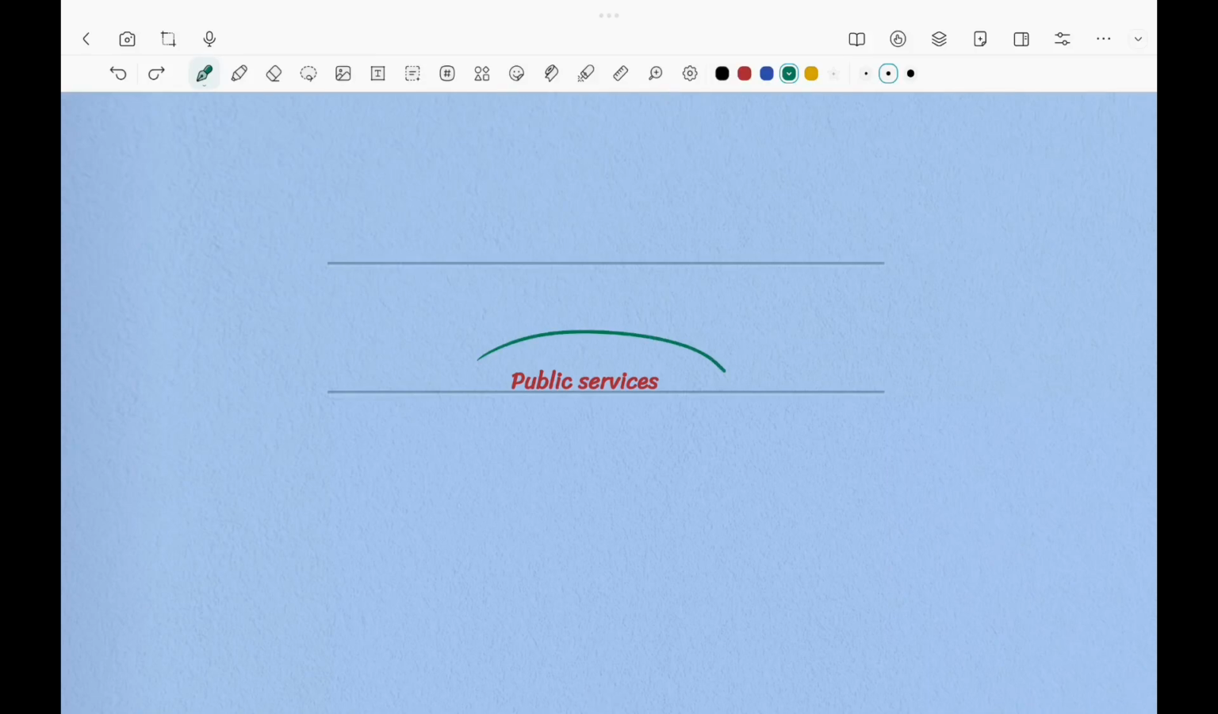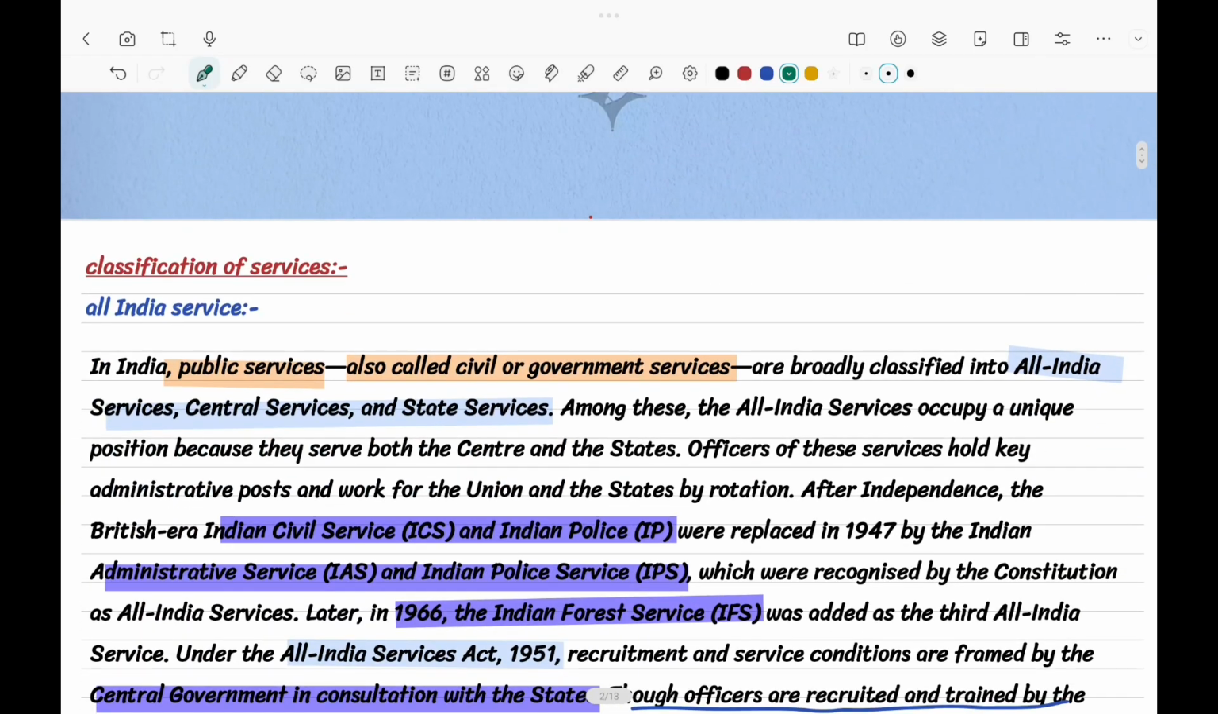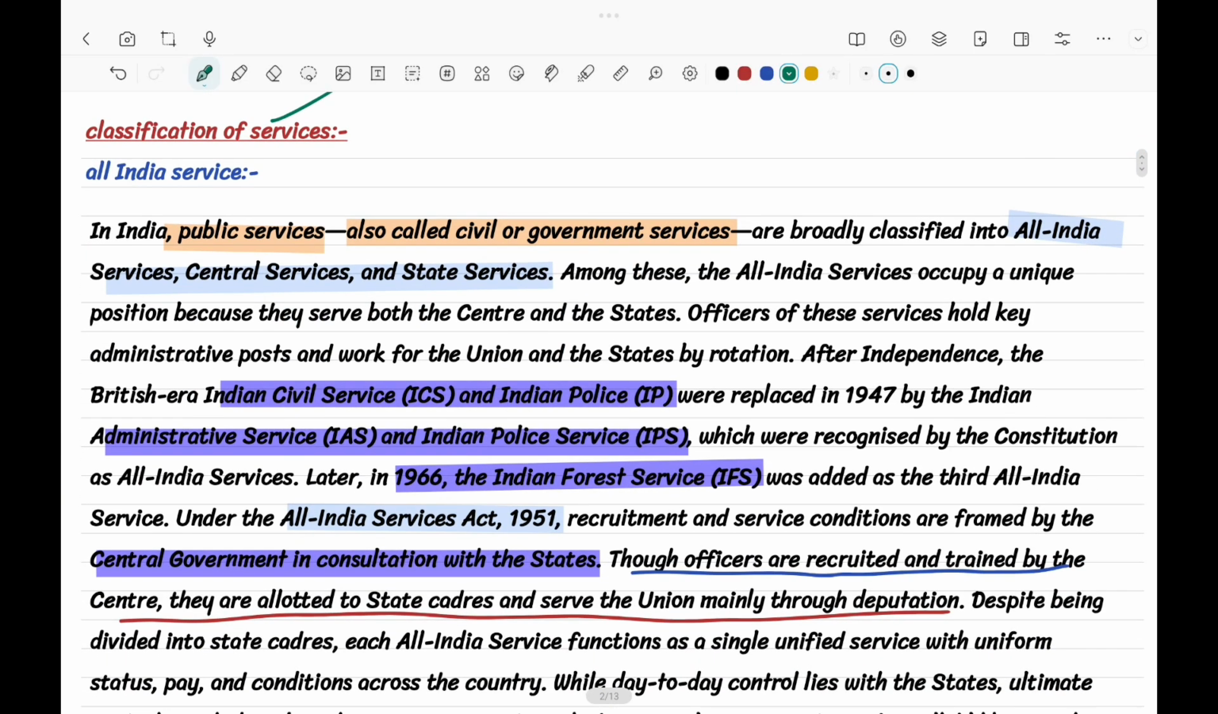Today, the topic that we are discussing is public services. If we go deeper, the first topic that we are focusing on is the classification of services. In classification of services, we have three services: All India Service, Central Service, and State Services. This was divided after independence. Before independence, it was only called public service.